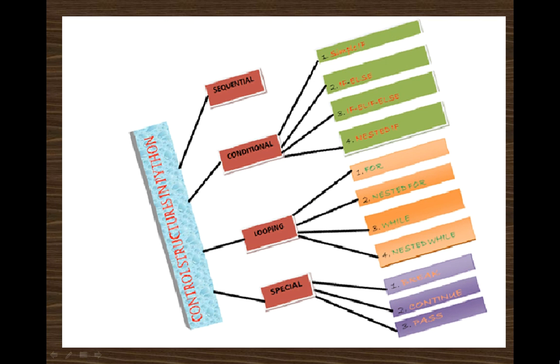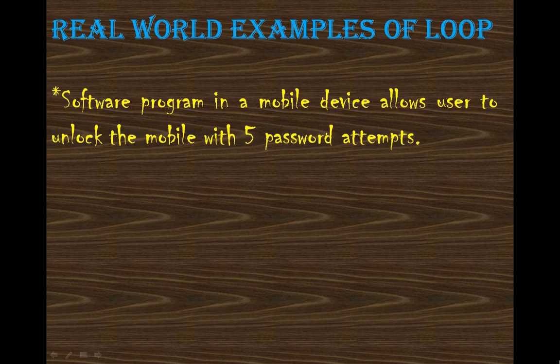So let's get started. Before talking about looping in programming, let's take some real world examples. Let's first take the example of your mobile phone. You all are familiar with mobile phones. So what happens with a mobile phone? If you have set a password, when you start to open it, it will ask you for a password. If that password is wrong, it will again ask you for the password.